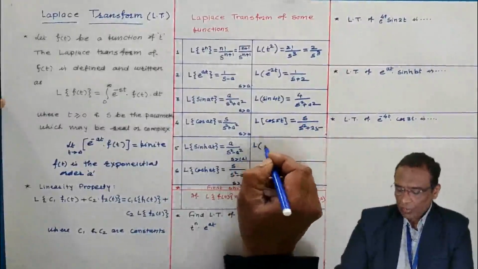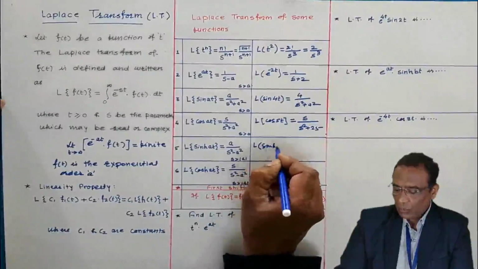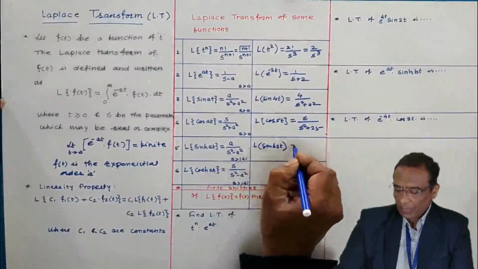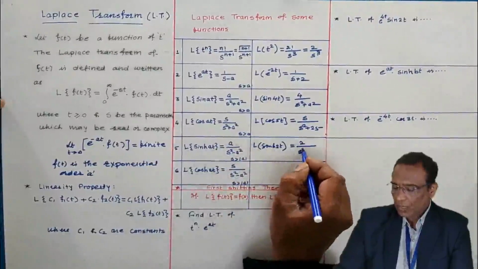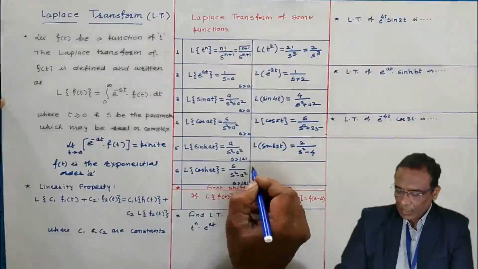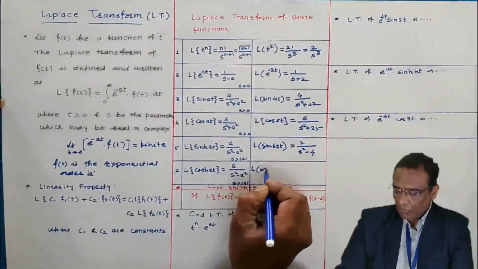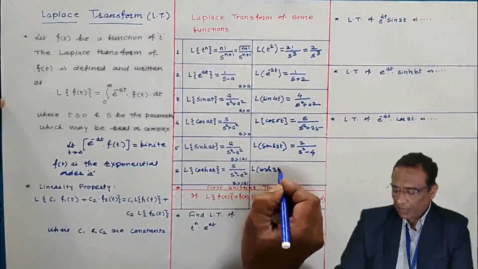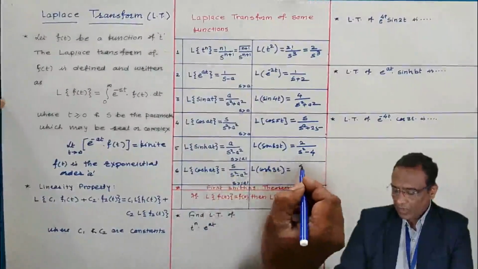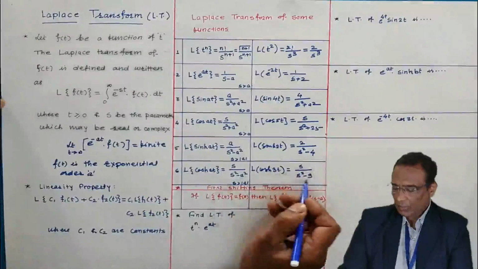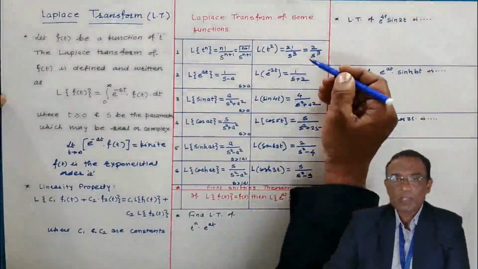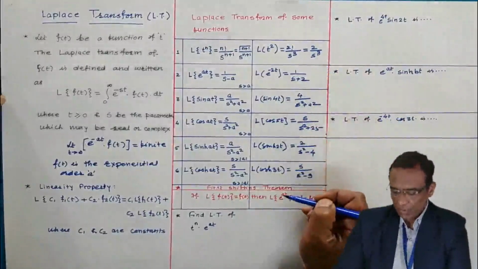Laplace transform of sinh 2t, if I want, then 2 divided by, here a is 2, 2 by s square minus 2 square. Similarly here, Laplace transform of cosh 3t is s divided by s square minus a square, where a is 3, so 3 square. This type of simple problem will be asked as an MCQ.